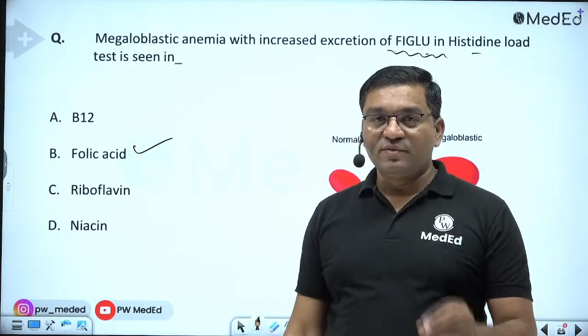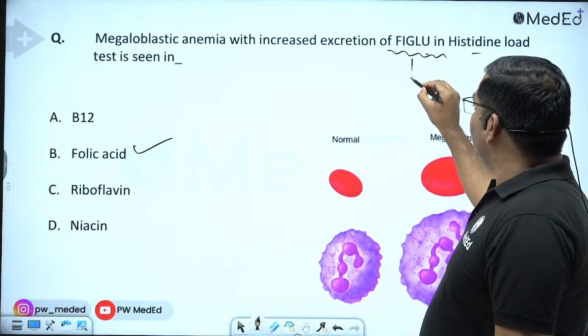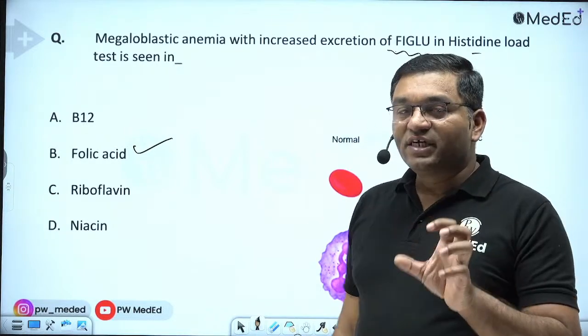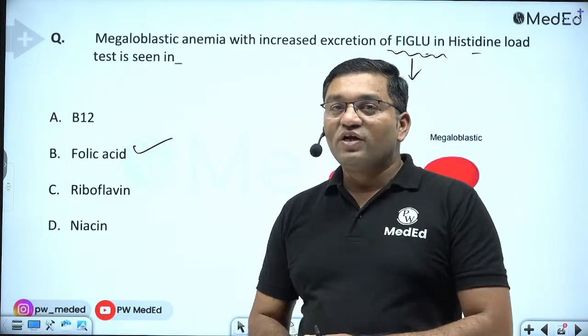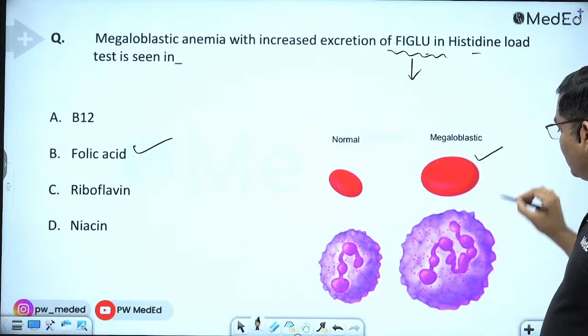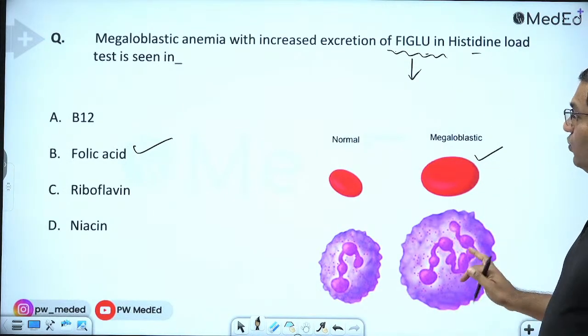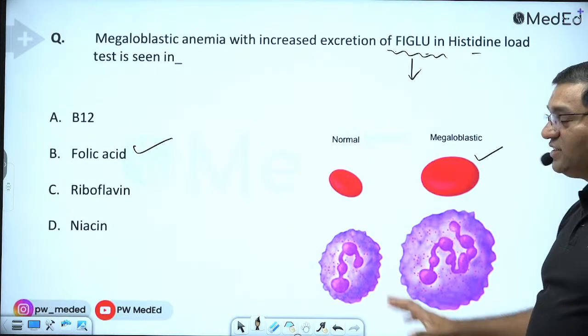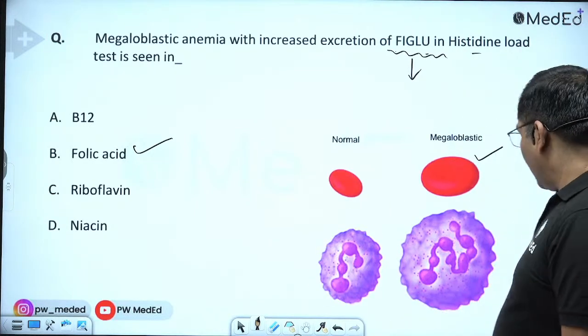When folate is deficient, this is excreted in the urine, so there is megaloblastic anemia. When FIGLU is excreted in the urine, it is because of folate deficiency. Now this is megaloblastic: large oval RBCs and hypersegmented neutrophils. These are the features of megaloblastic anemia.